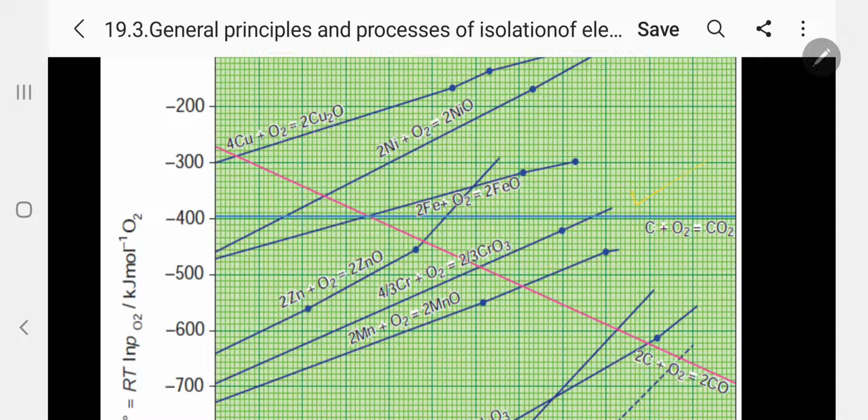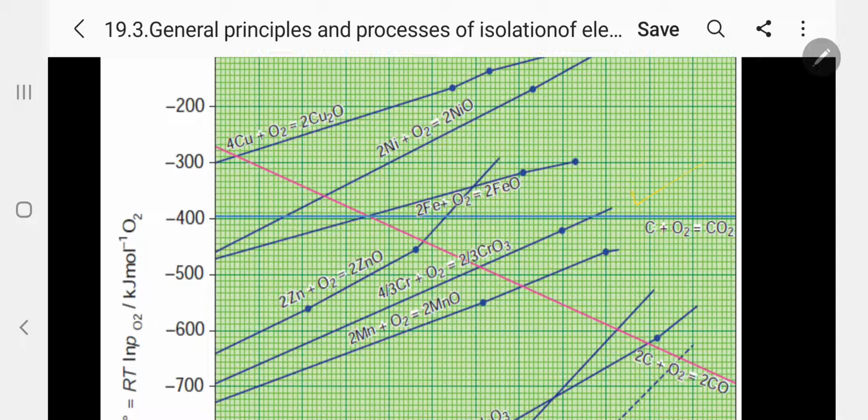The next advantage, that is the application. In the Ellingham diagram, the lines for the formation of FeO and CO intersect around 600 to 1000 Kelvin. Below this temperature, the CO line lies above the FeO line, which indicates FeO is more stable than CO. Kindly follow. And hence, at this temperature, the reduction is not thermodynamically feasible.